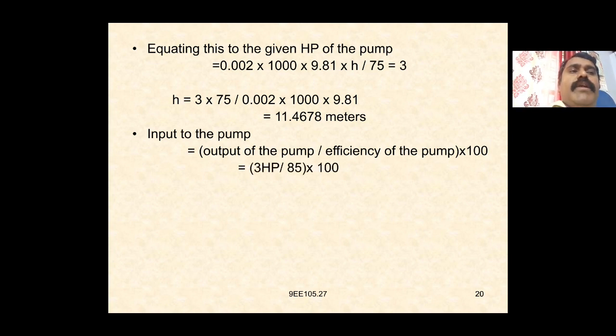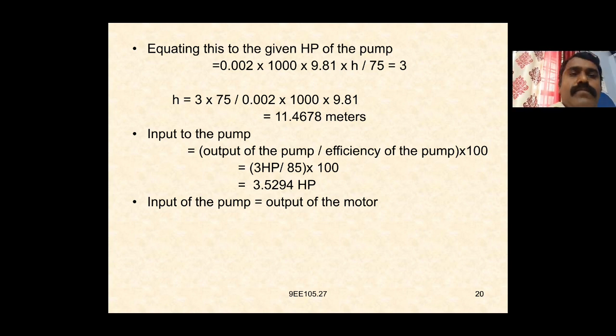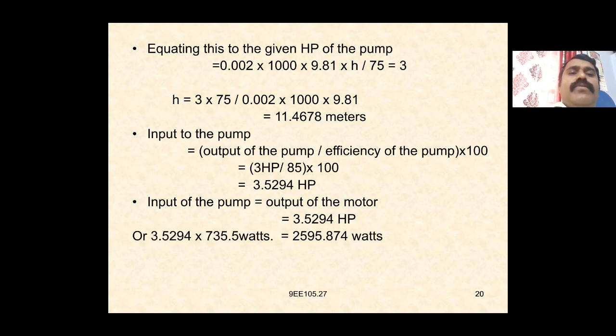Here, 3 HP by 85 into 100 is equal to 3.5294 HP. The input of the pump is equal to the output of the motor, which is 3.5294 HP here. Or 3.5294 into 735.5 watts, which is equal to 2595.875 watts.